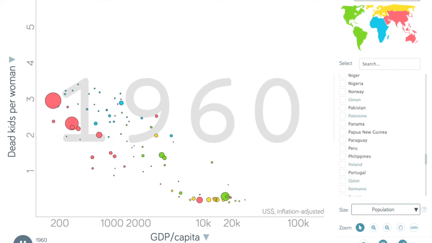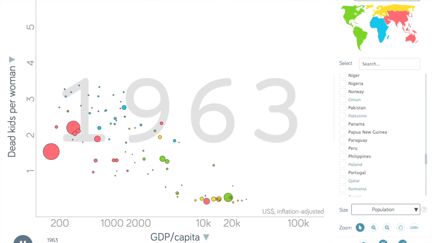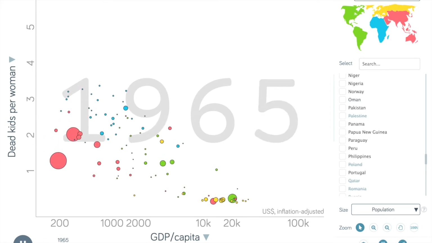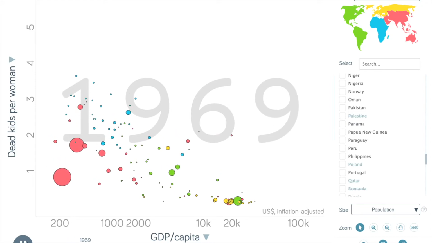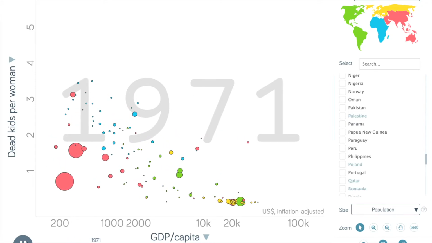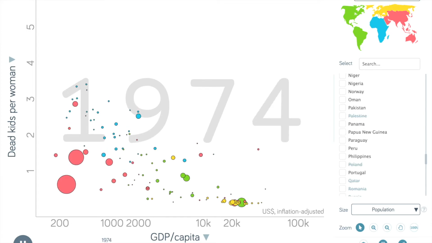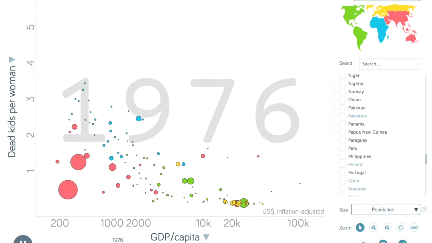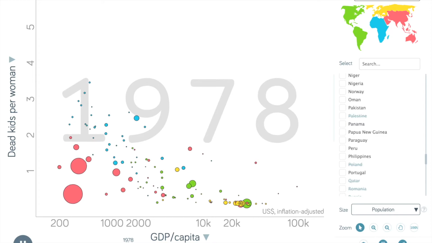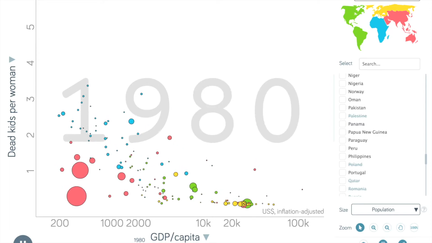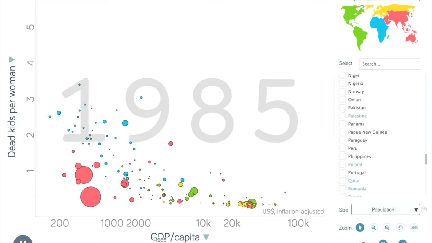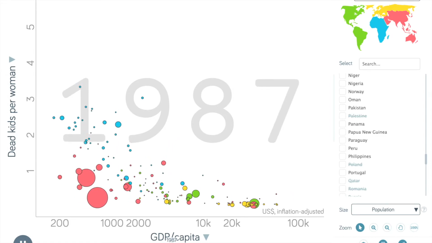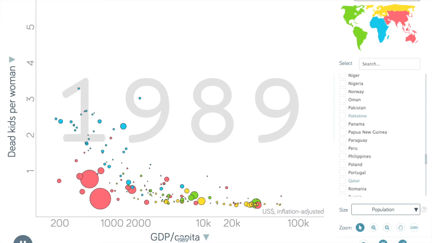Both of the trends for China and the United States began with a higher amount of surviving children than they ended with. This next bubble graph shows the correlation between dead kids per woman and GDP per capita. We decided to use this data because it is the opposite of the surviving children bubble graph. This graph shows a negative correlation between the number of dead kids per woman and GDP per capita. The number of dead kids is based on how many children a woman has on average that die before their 35th birthday.